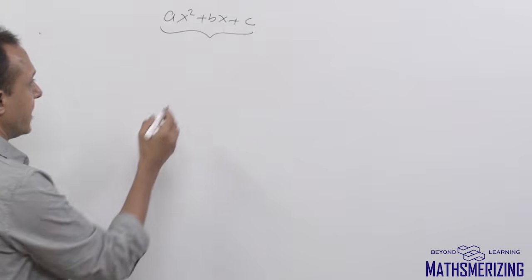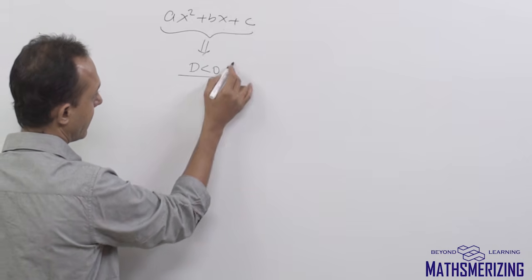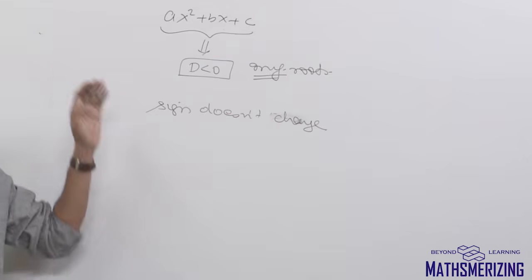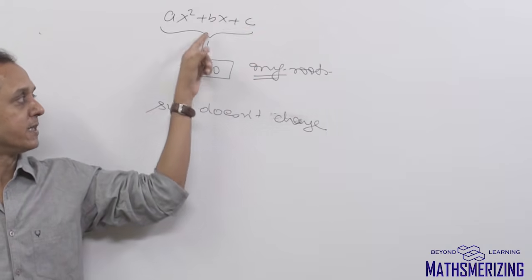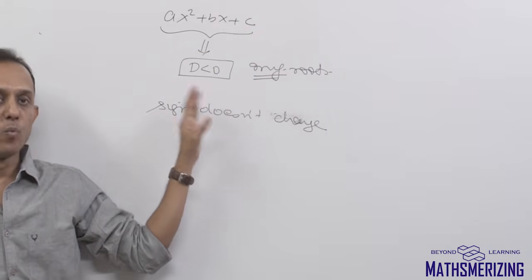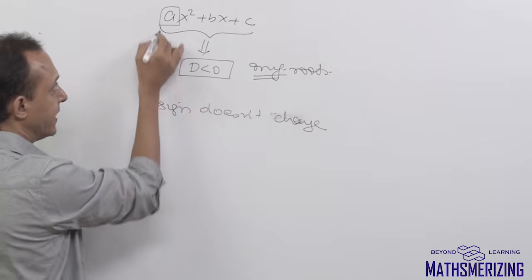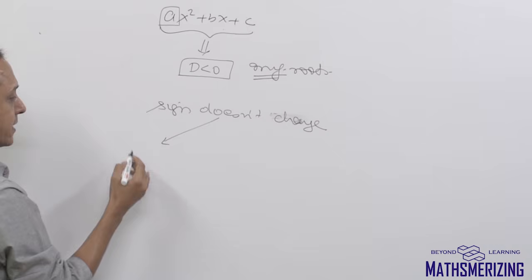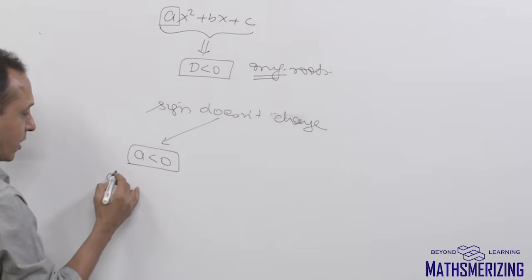There may be a case when for this expression D is less than 0. If for a quadratic expression the value of D is less than 0, or it has imaginary roots, then its sign won't change. Its sign will depend on its leading coefficient a. If a is negative, then it is always negative.